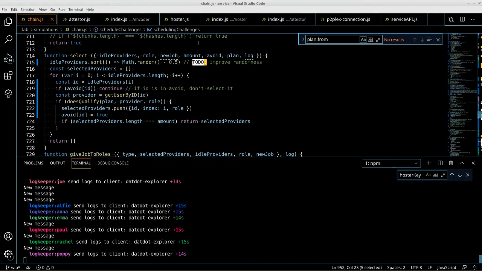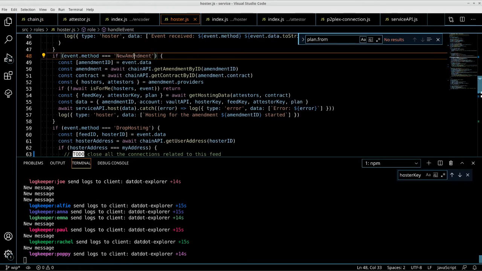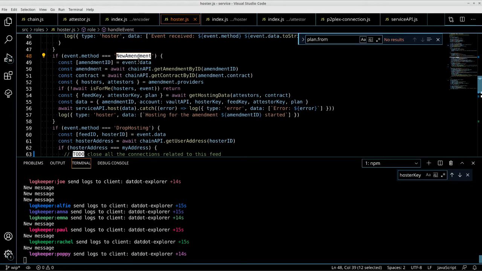And I figured out, for some reason, when we made an amendment and emitted this amendment, these different roles are listening to this event. And if this event is supposed to be for them, if their ID is mentioned, then they're supposed to do their work. If they're encoders, they're supposed to connect to the attesters and grab the data from the authors, compress it, and then send it to the attesters. And if they are hosters, they're supposed to wait for an attester to send them the compressed data.